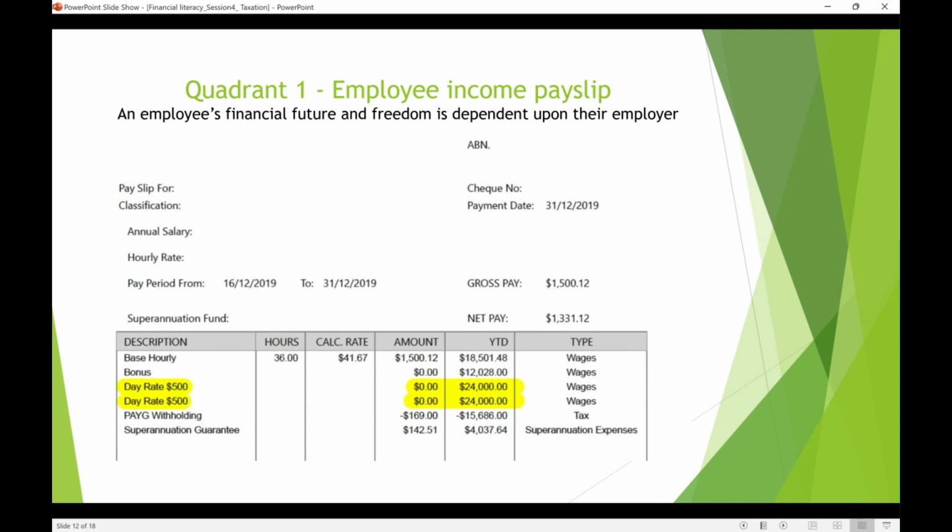In quadrant one, we discussed the employee, self-employed businessman and investors. Let's see an overview of how the payslip looks, how much tax will be deducted for a person. For instance, take the example of Joseph earning say $3,000 a month, and he has been paid $1,450. After tax and superannuation, his net is $1,331. That is what he gets as net pay.